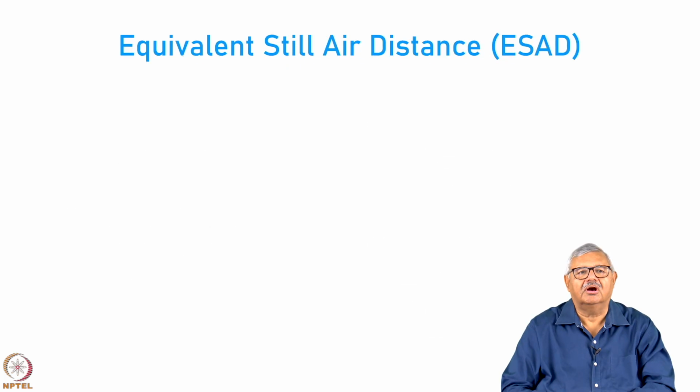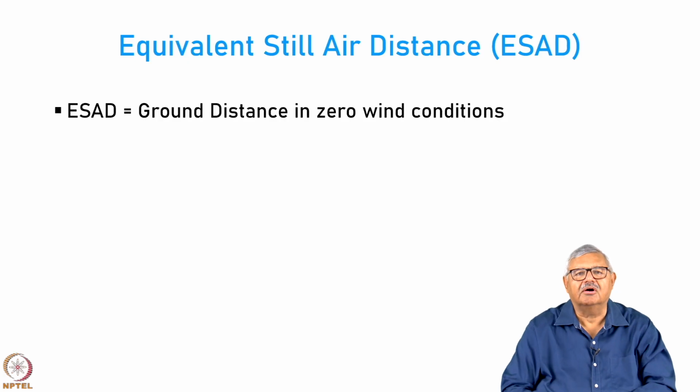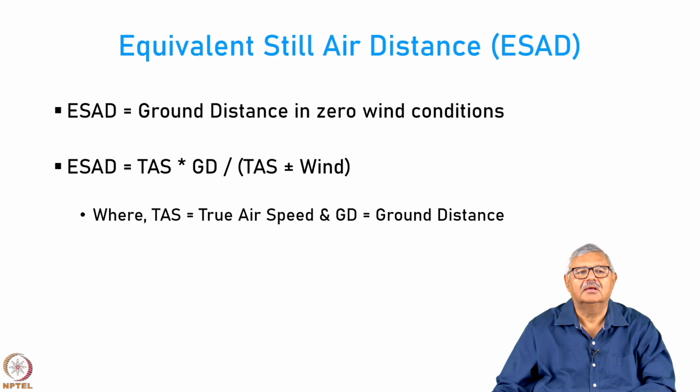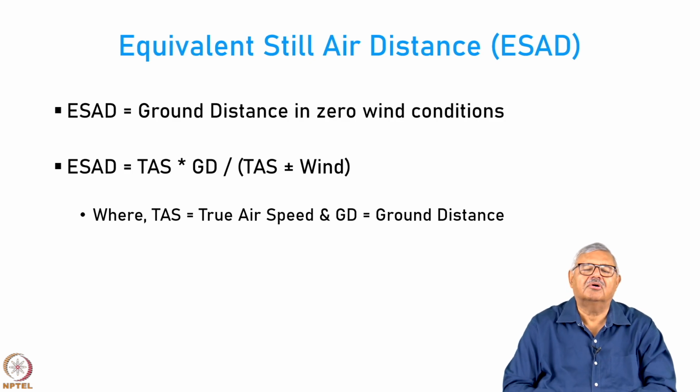So, there is a concept called the equivalent still air distance or ESAD. We should understand what this concept means. This is the ground distance travelled by the aircraft in zero wind conditions. So, the ESAD is equal to the true airspeed times the ground distance, divided by the true airspeed plus or minus the wind, where the plus or minus depends on whether it is a headwind or a tailwind. In this formula, TAS stands for true airspeed, GD stands for ground distance.